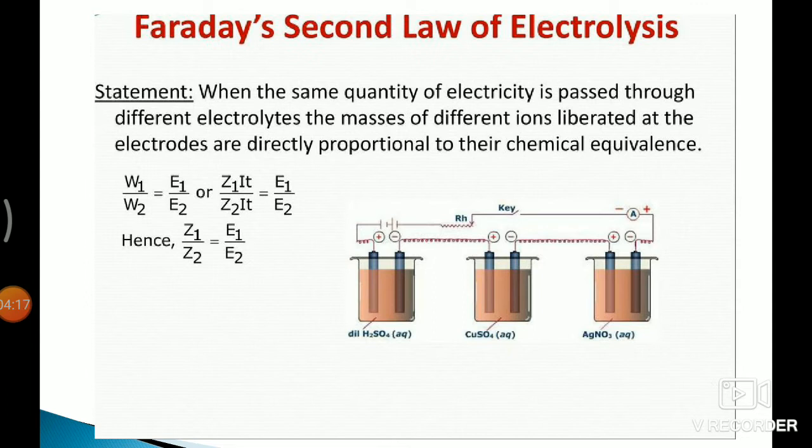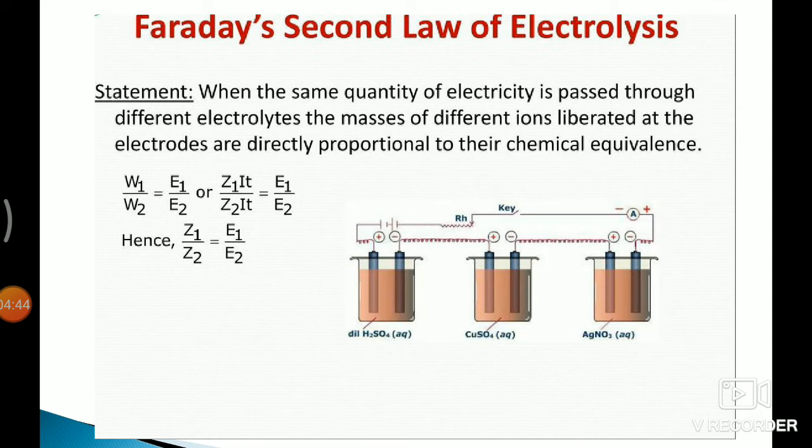That means W of Cu upon W of silver is equal to the chemical equivalent of Cu upon the chemical equivalent of silver, that is, W1 upon W2 is equal to E1 upon E2.